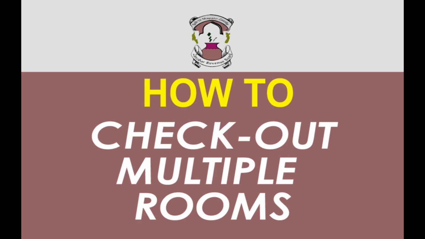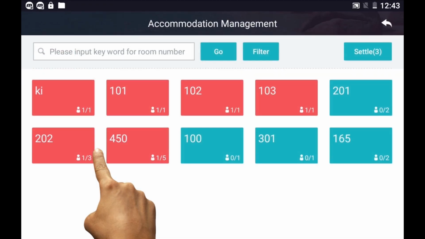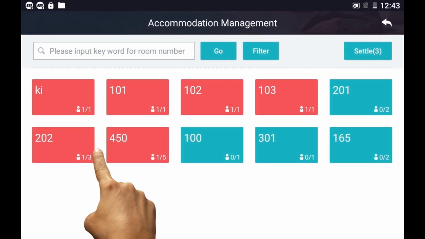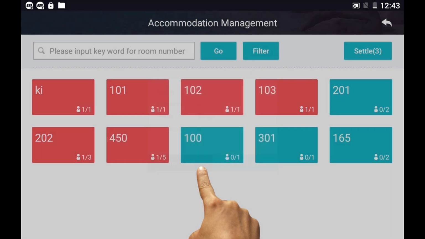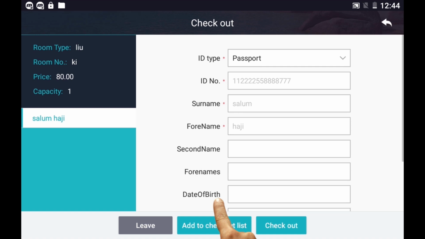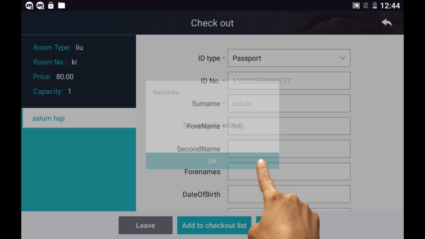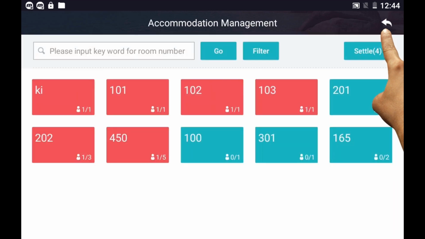How to check out multiple rooms. Tap Accommodation Management. Tap rooms you need to check out. Tap Checkout. Tap Add to Checkout List. In every room you need to check out, tap here and back to Accommodation Management.